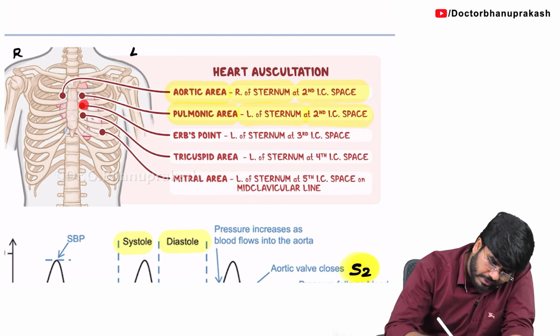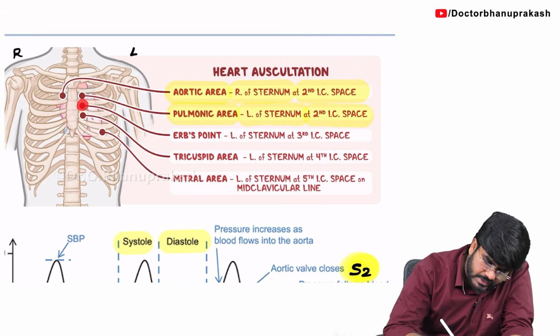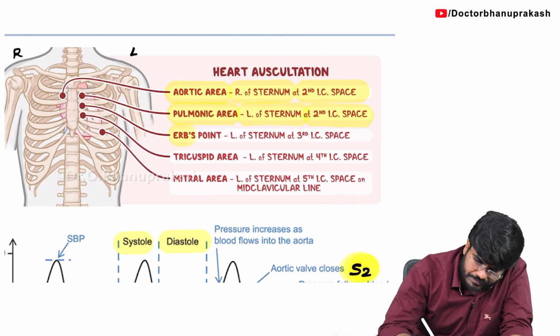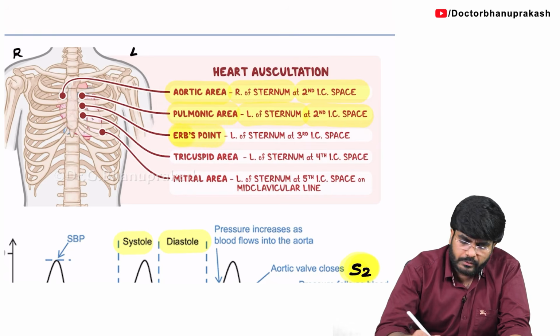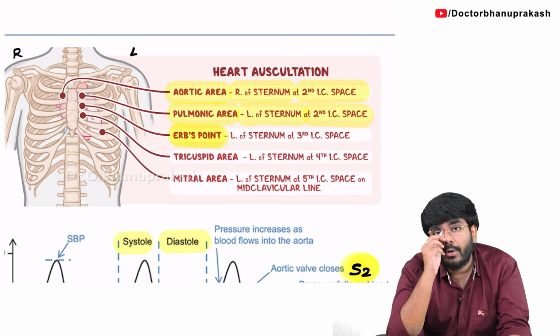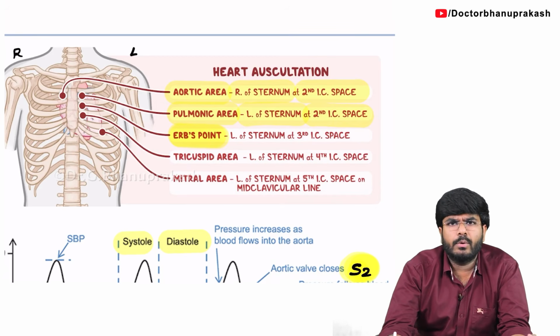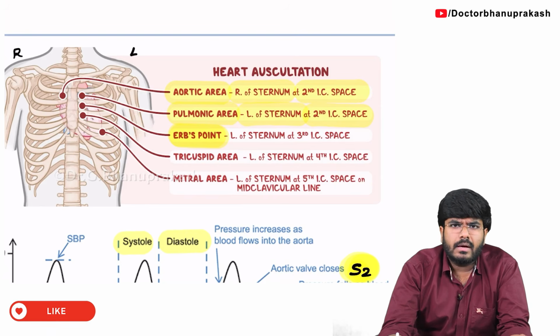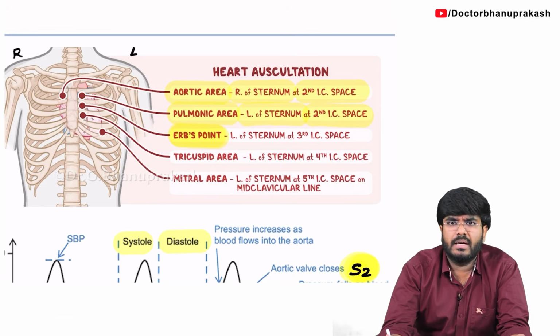Now, just down from it, in the third intercostal space, this area which I am highlighting is called Erb's point. Okay, Erb's point. Now, you tell me what exactly is Erb's point? Erb's point is also called the neo-aortic area, where you can again hear aortic valve abnormalities and the splitting of the heart sounds S1, S2. The splitting of the heart sounds can also be heard here.